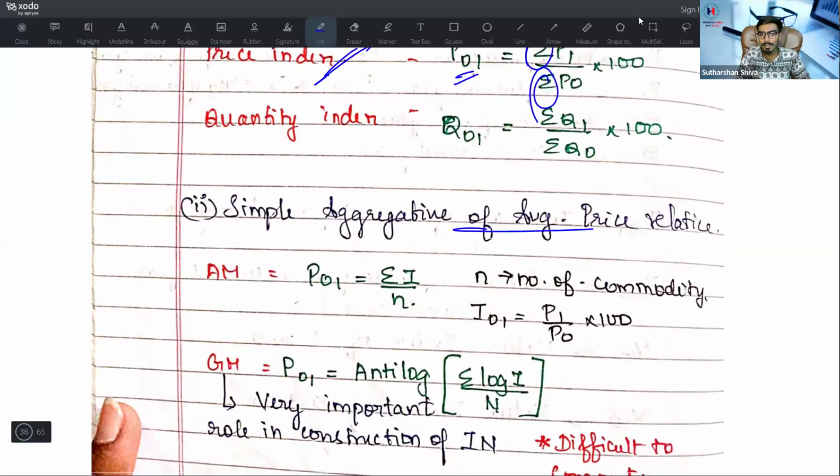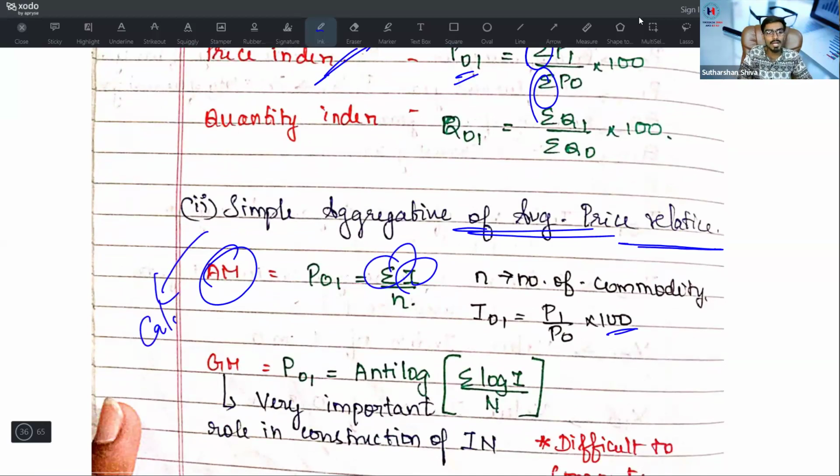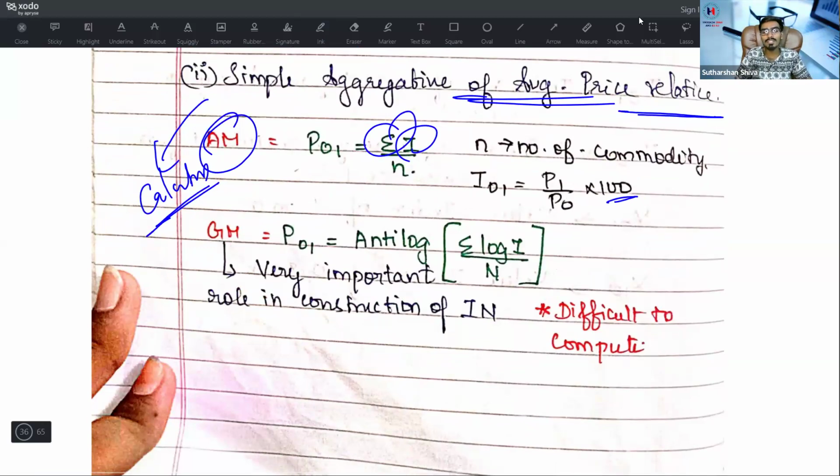Okay, next, simple average of price relatives. Average means we need to divide from the total value. So arithmetic mean is equal to summation I by n. What is I? I is nothing but P1 by P0 into 100. Summation I, you should have it in the calculator. These calculator tricks we have uploaded in a series called Abhyasa series. Kindly refer to that video. Okay, GM is equal to antilog of summation log I by n. Here it is difficult to compute. There are not many sums that depend on it, there is only one illustration problem. Try to omit it because we may not have that much time to do antilog problems. Geometric mean plays a very important role in the construction of index numbers, but it is difficult to compute.